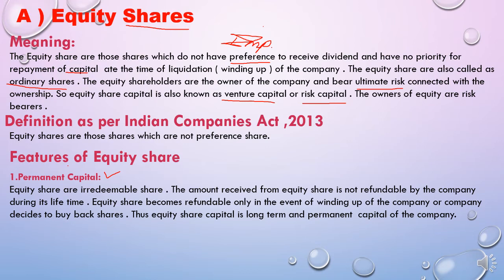So till the company exists, they are not bound to repay their capital amount or pay the dividend if they are not earning a good amount of profit. Equity shares become refundable only in the event of winding up of the company. When the company is going to be liquidated or wound up, at that time the repayment of the capital will be done to the equity shareholders, or at the time of buyback of shares. This concept, students, you will come to know in detail afterwards. It is a little wider concept, you can't understand it in one line.